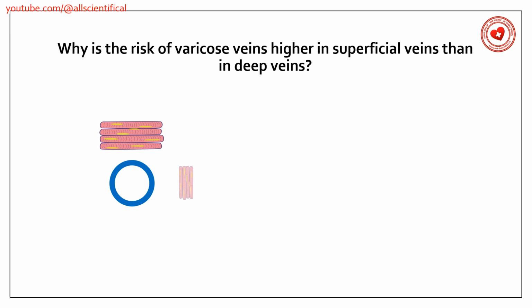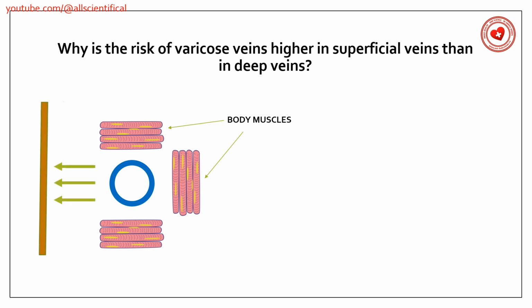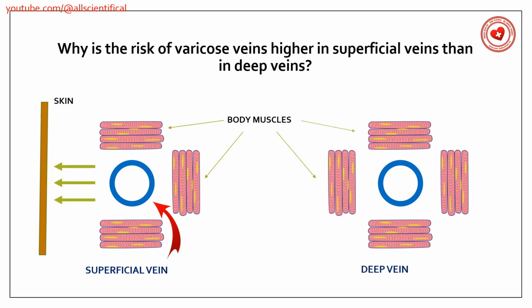Why is the risk of varicose veins higher in superficial veins than in deep veins? The likelihood of varicose veins occurring at the level of superficial veins is higher than at the level of deep veins, due to the fact that superficial blood vessels are surrounded to a lesser extent by the muscles of the body.